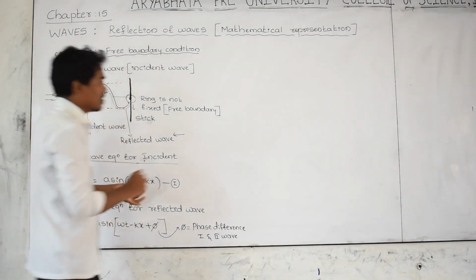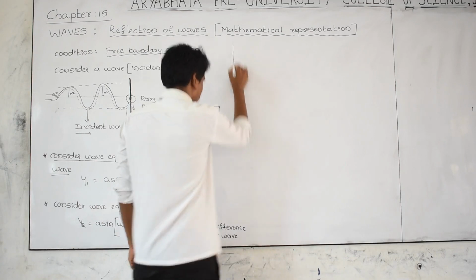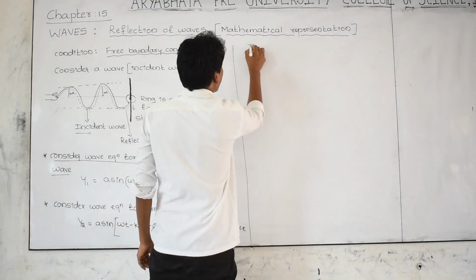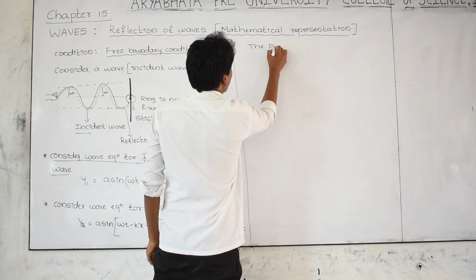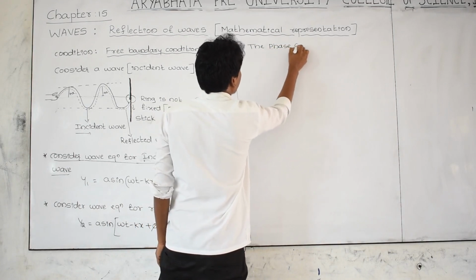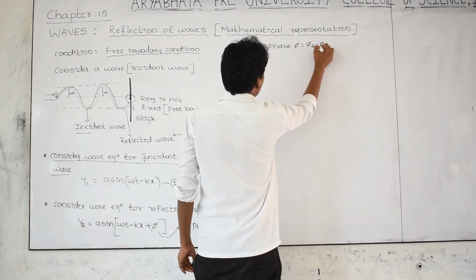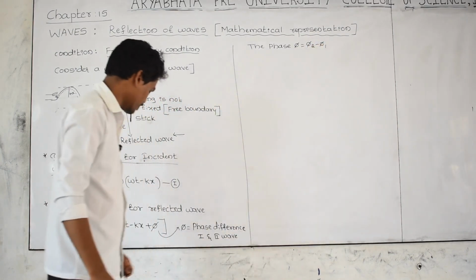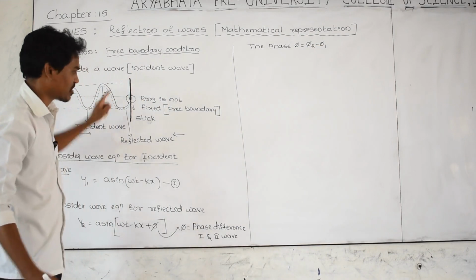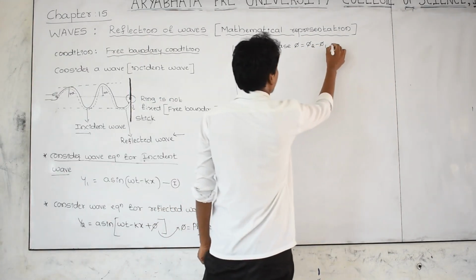Here the phase difference, phi, is equal to phi 2 minus phi 1. The phase difference between the second wave and the first wave is 0 degree.